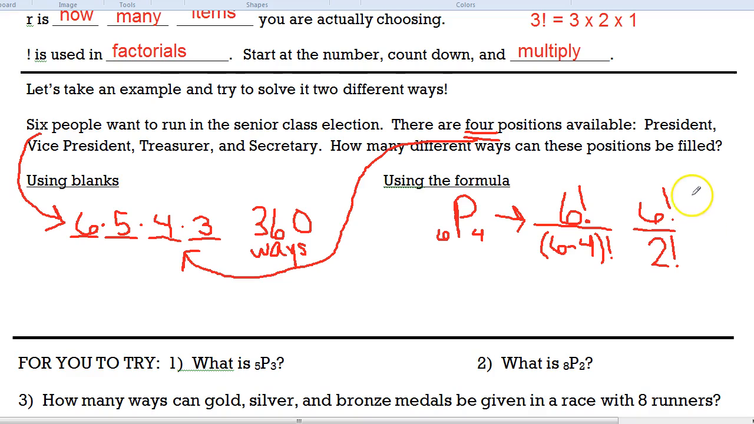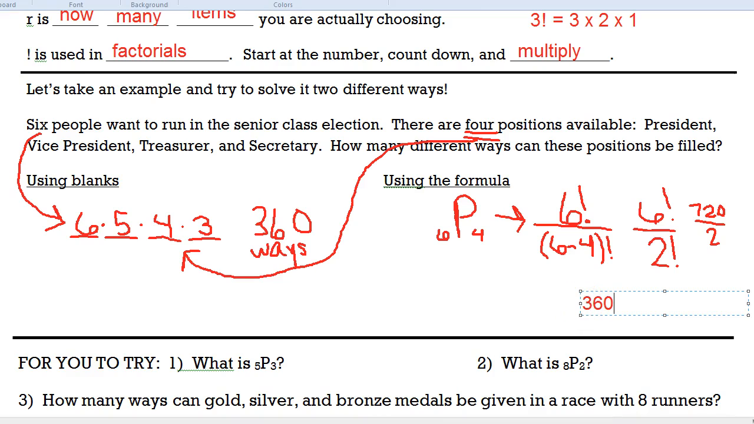All right, so 6 factorial, 6 times 5 times 4 times 3 times 2 times 1, we already talked about it, is 720. 2 factorial is just 2 times 1, so that's just 2. And 720 divided by 2, we are right back to 360 ways, which is exactly what we had when we used the blanks. So it's the exact same thing, there are just 2 ways of doing it.